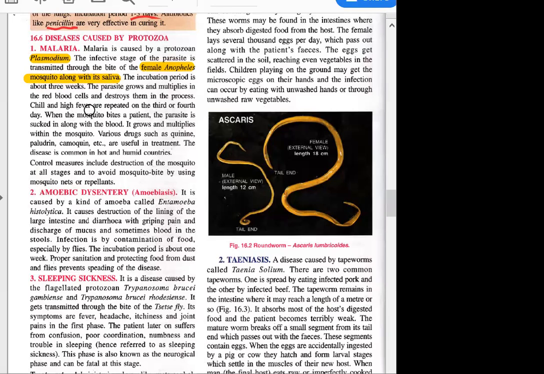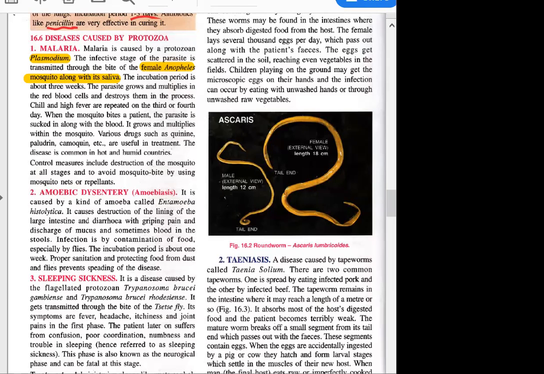The incubation period. Okay, what is incubation period? The time which the pathogen takes to infect the person, the host. Miss, can I say? The time period when the bacteria enters inside our body and the first symptom is shown by the body. Okay, so that is right.